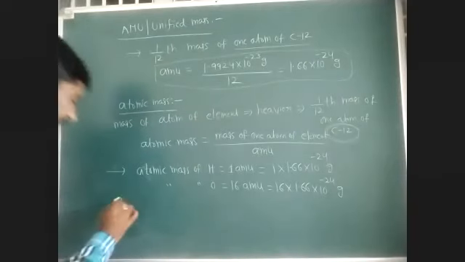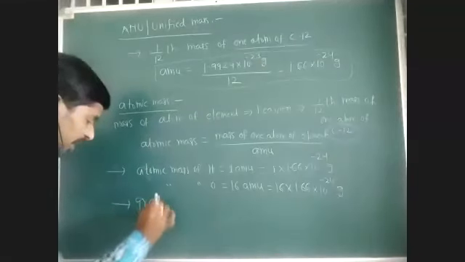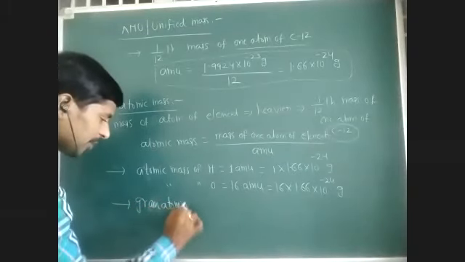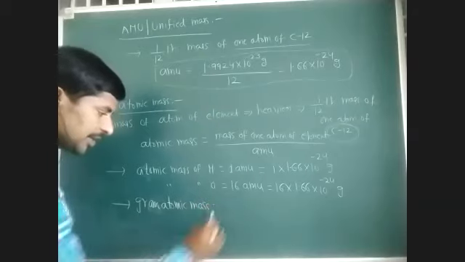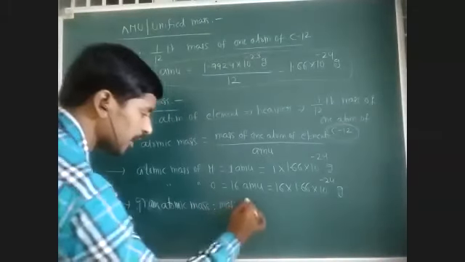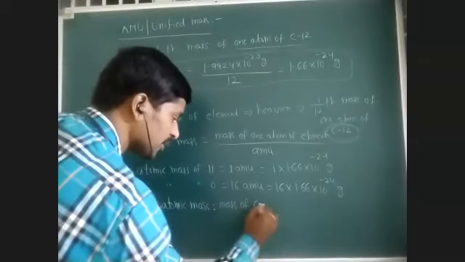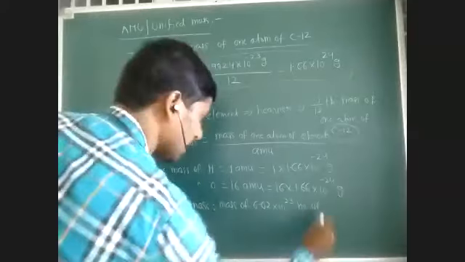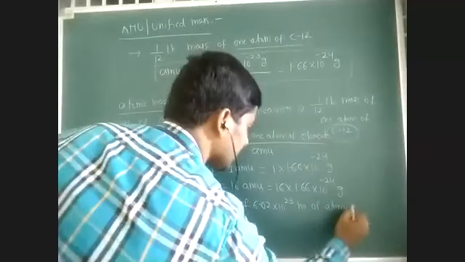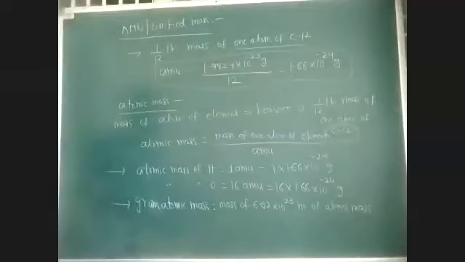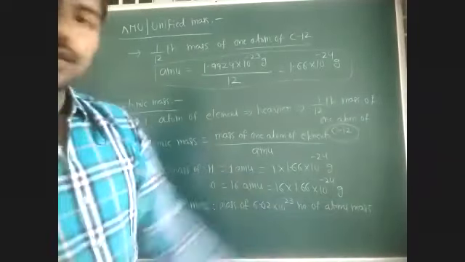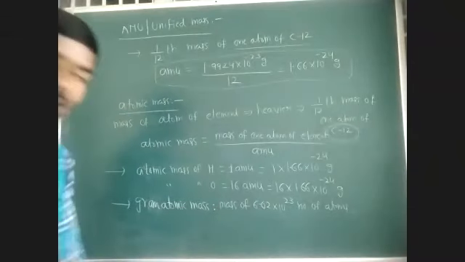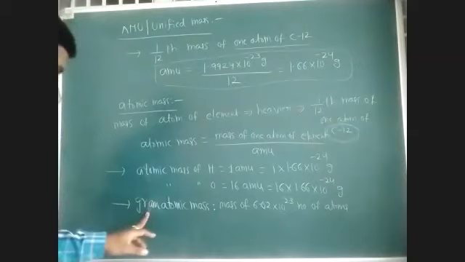And gram atomic mass, gram molecular mass: briefly, I will explain. Gram atomic mass is the mass of Avogadro number of atoms expressed in grams. Avogadro number is 6.02 into 10 power 23. The mass of 6.02 into 10 power 23 atoms expressed in grams is called gram atomic mass.